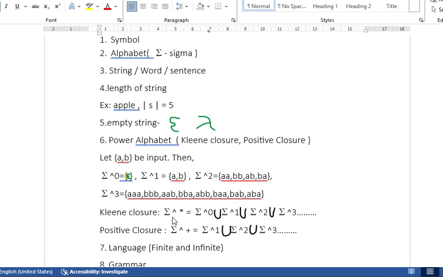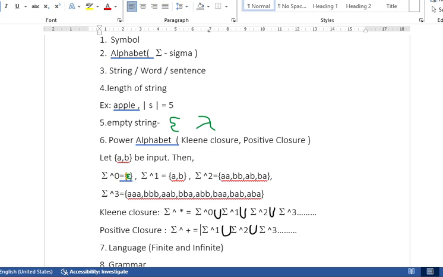Okay, sigma power plus. If you see the formula, sigma power star means it will start with power 0: sigma power 0 union sigma power 1 union sigma power 2 union sigma power 3. Positive closure means it will start with 1: sigma power 1 union sigma power 2 union sigma power 3, and so on. The main small difference between these two closures is that sigma power star starts from sigma power 0, while positive closure starts with sigma power 1.